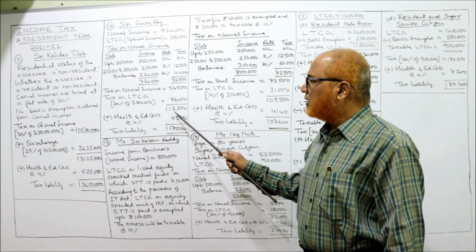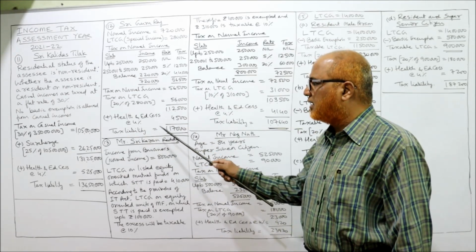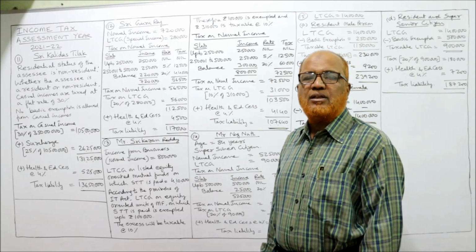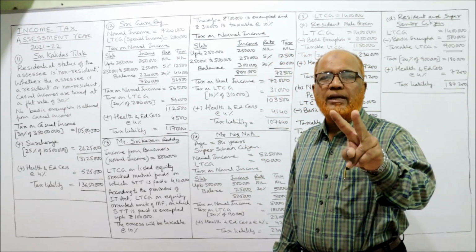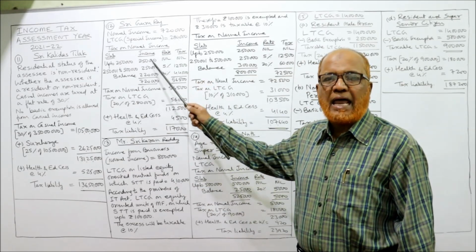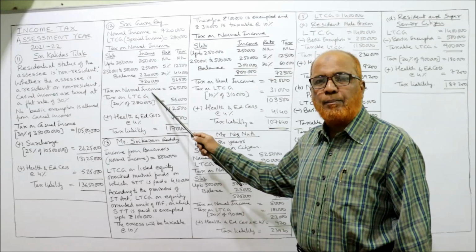Next, total 1,12,500. To this, health and education cess 4%, 4,500. Tax liability 1,17,000. So in this problem, what new point did you come across? Two incomes. Normal income, slab system. Special income, flat rate of tax. Separately we calculate.